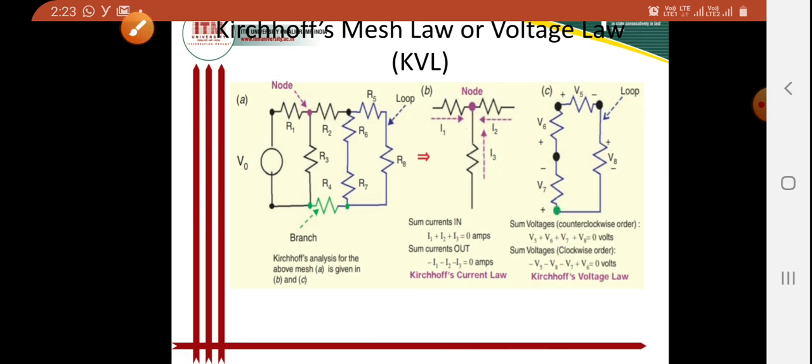Now coming to the determination of voltage as per our sign, we have to discuss the sign convention here. It will be better for understanding.